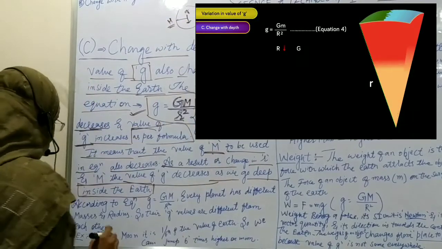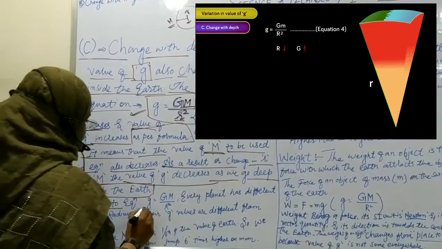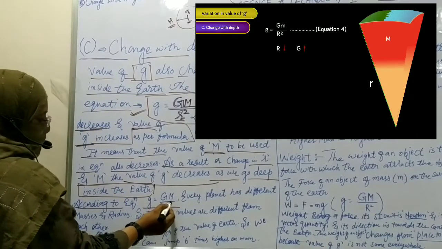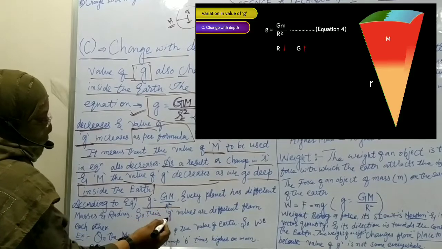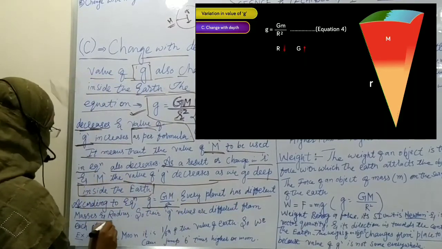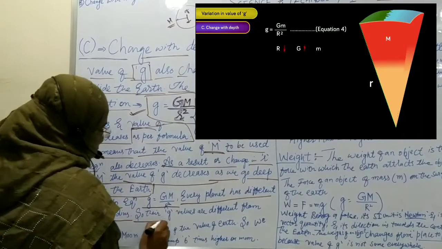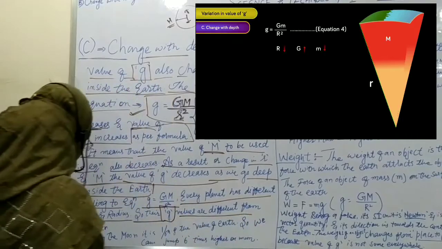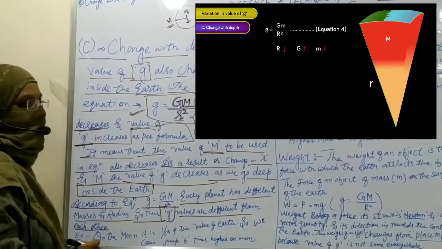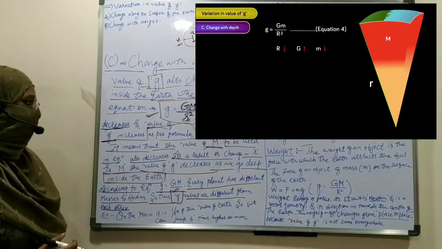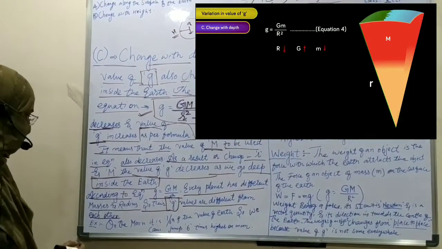According to the equation, small g is equal to capital G, capital M divided by r square, and every planet has different mass and radius. So their small g values are different from each other. That is the reason why the gravitational forces of different planets are different from each other.